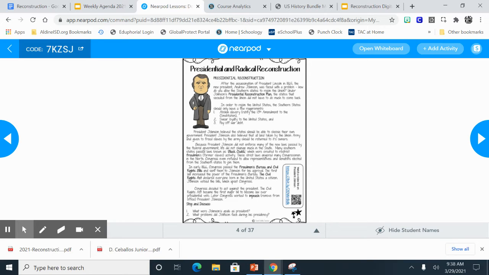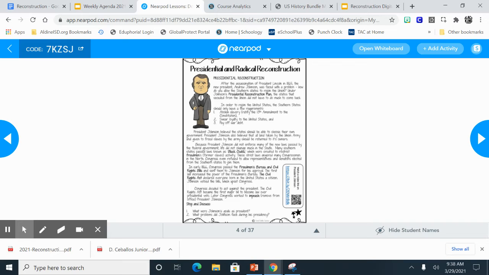President Johnson believed that the states should be able to choose their own government. President Johnson also believed that all land taken by the Union Army and given to free slaves by the Army should be returned to its owners. Because President Johnson did not enforce many of the new laws passed by the federal government, life did not change much in the South.